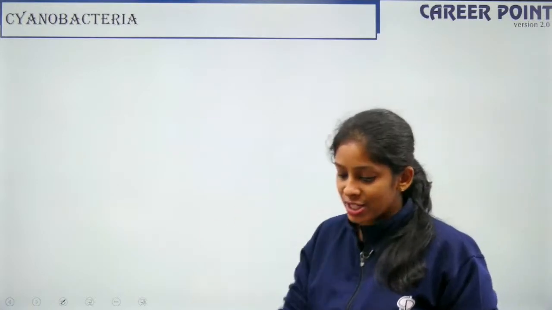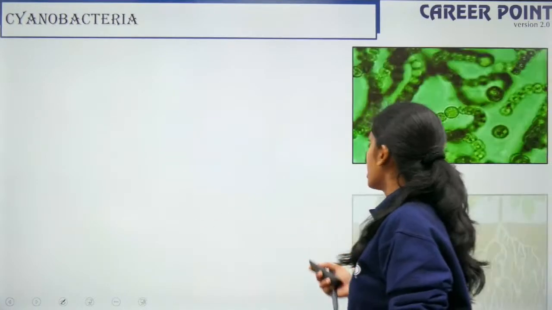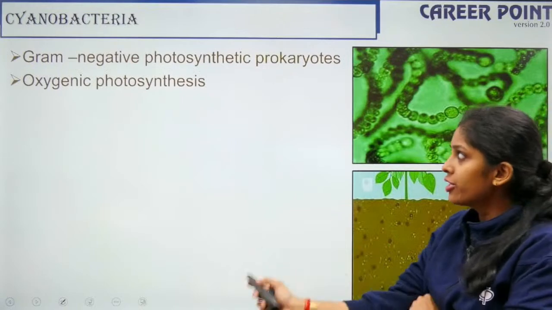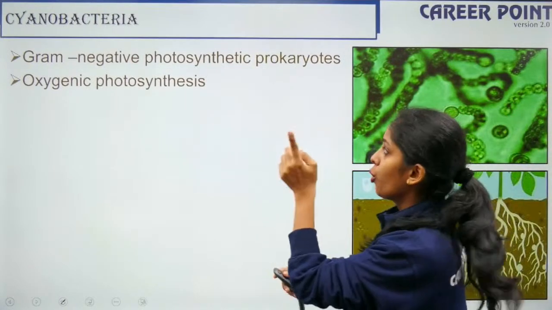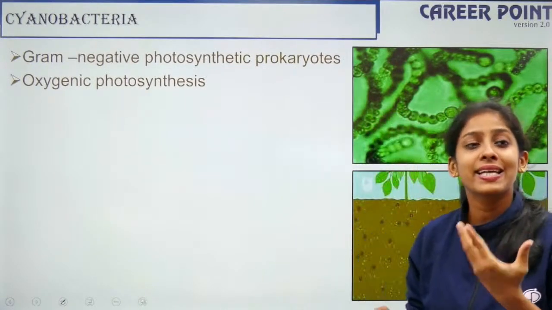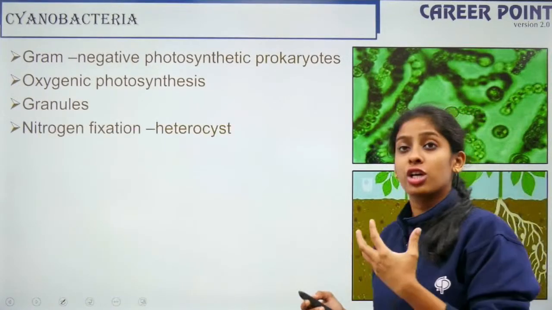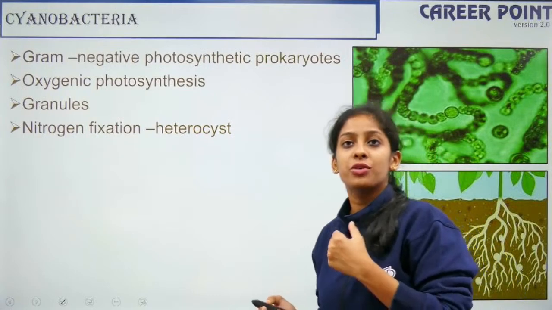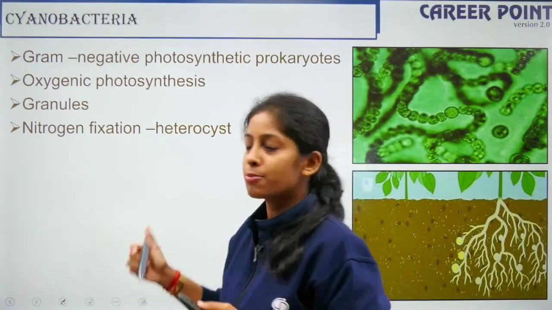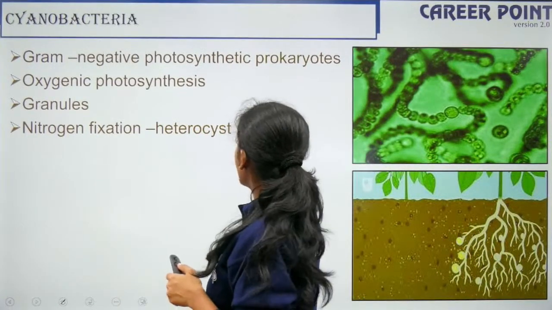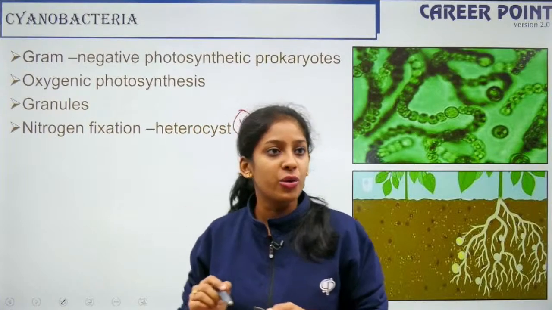Okay, Gautam? Fine. So next we are going to talk about cyanobacteria. They are blue-green algae, right? They are gram-negative. They do oxygenic photosynthesis, meaning they release oxygen. They have granules and they have a structure called heterocyst, which helps in fixing nitrogen. This last point is very important, this heterocyst part. So make sure you remember it.